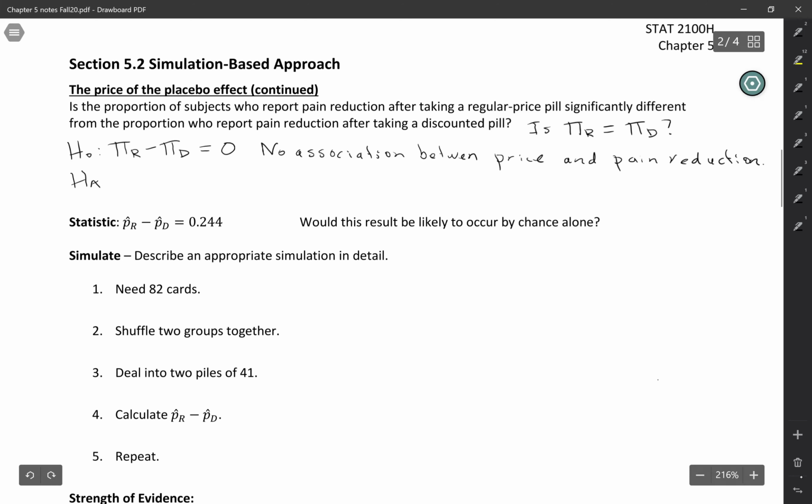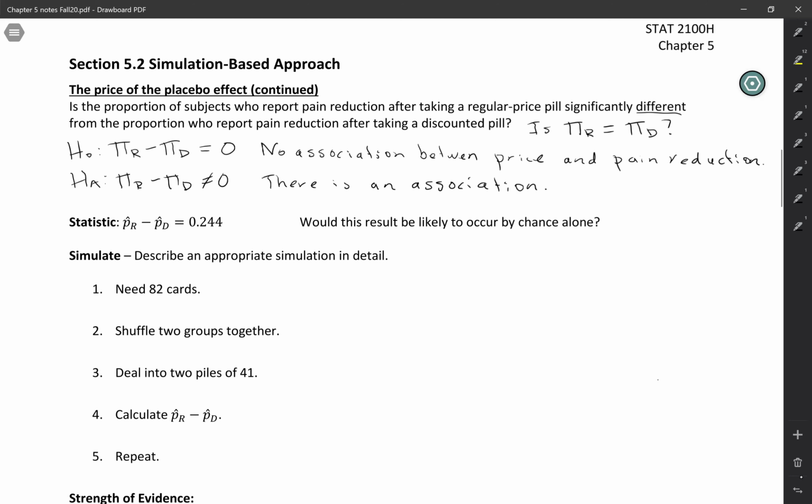The alternative hypothesis here, if we look at how it's phrased, it asks whether it's significantly different. So this would be pi r minus pi d is not equal to 0. Or in terms of the association, there is an association, and I'm going to be lazy and not write it out, but there is an association between the price of the placebo and pain reduction. Okay, so the statistic that we got in the previous video was 0.244. That was the difference in proportions. Would this result be likely to occur by chance alone?